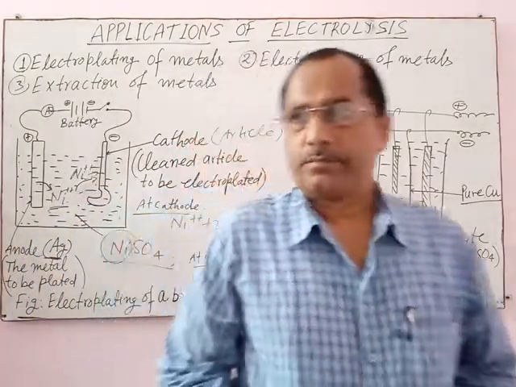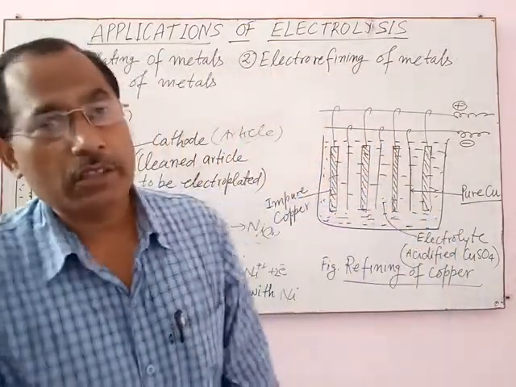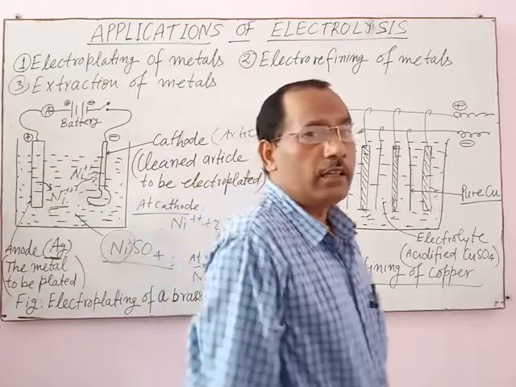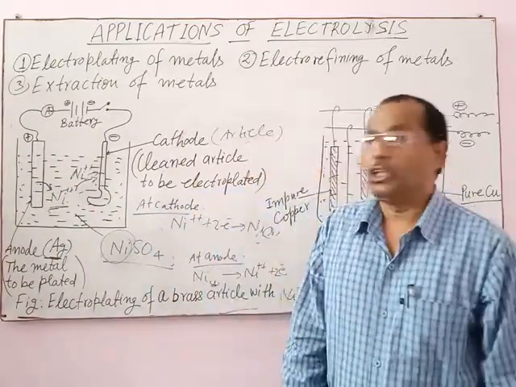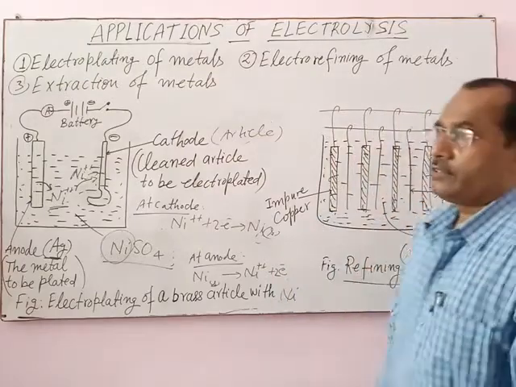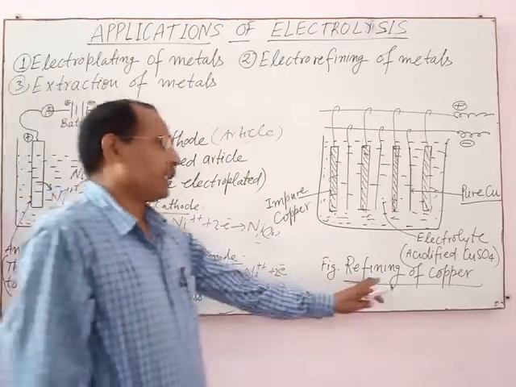The next application of electrolysis is the electro-refining of metals, meaning refining of metal by the process of electrolysis. In this case, electro-refining of copper is taken as an example.